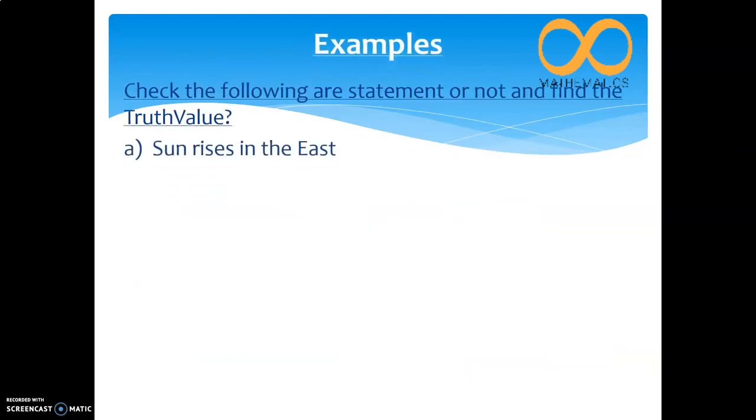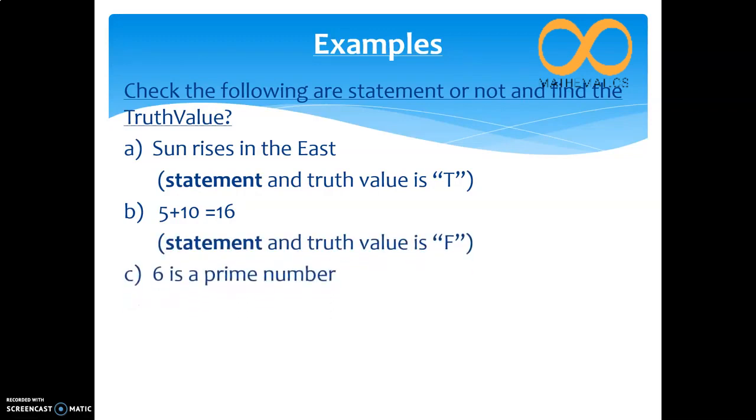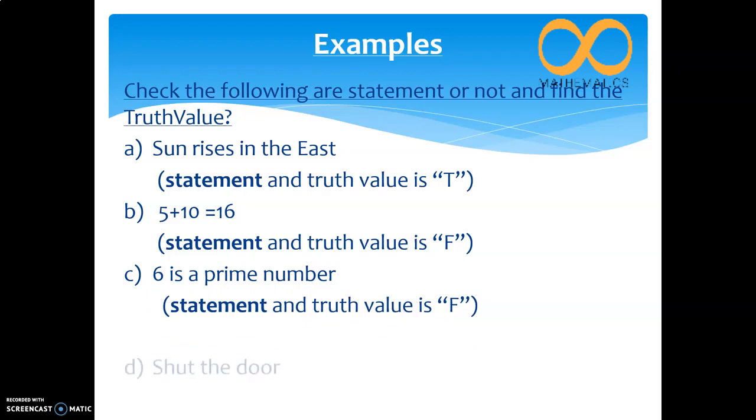Some examples are given. Check whether the following are statements or not and find the truth value. The first statement is: the sun rises in the east. This is a proved statement, so the truth value is true. Next is 5 plus 10 equal to 16. In this one, 5 plus 10 is actually 15. So it is a proper statement, but the statement value is wrong, so it is false. 6 is a prime number. We all know that 6 is not a prime number, so the truth value is false.